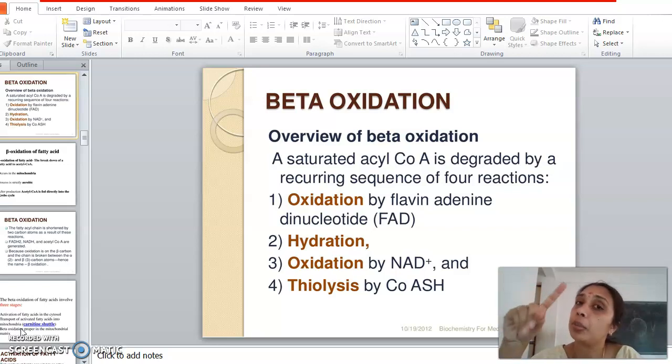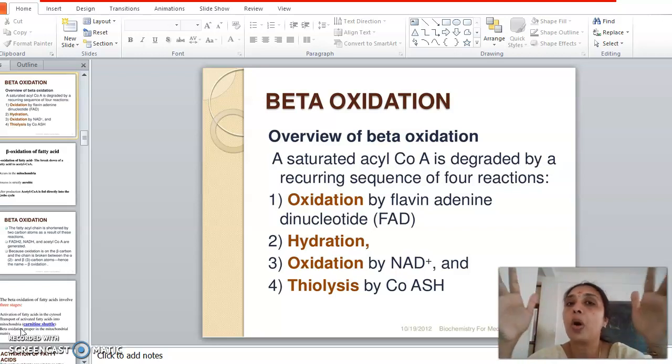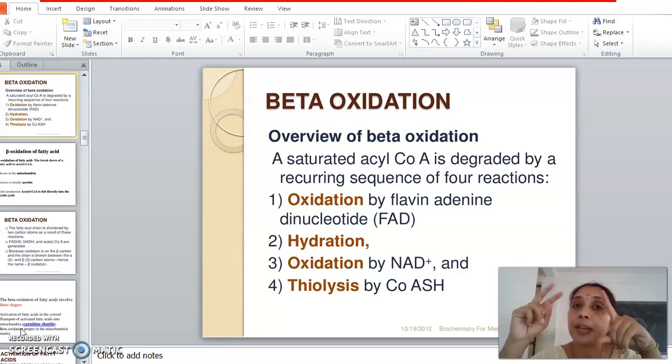Numeral numbering starts from the functional group itself. We count the functional group also for numbering. While in the case of alphabets, you leave the functional group, and the carbon atom next to the functional group will be taken into account. So that's the difference between the numbering or the labeling of the carbon atoms, right? If you are mentioning the alphabets, then it is the bond lying between the alpha and the beta carbon atom which is undergoing breakage, and the same bond will be named as the second and the third carbon atom if you're putting numerals. Clear? So the bond is always the same, but the difference lies in the labeling.